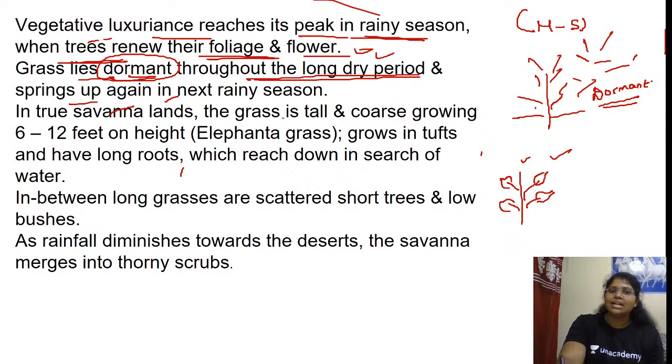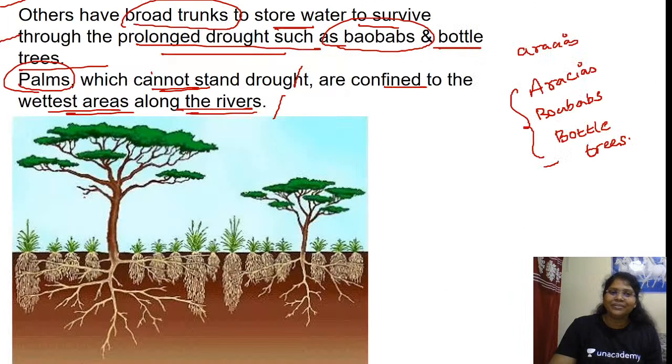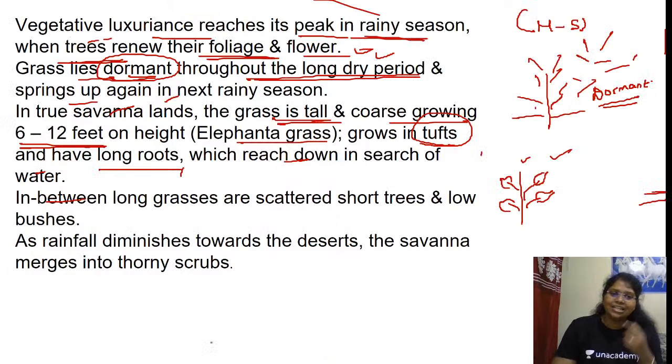In true savanna lands, the grass is tall and coarse, growing up to 6 to 12 feet in height. That is called elephant grass. It grows in tufts and has long roots. Why do they have long roots? In search of water. Just remember the octopus hands. Here and there they are trying for water. They have long roots which reach down in search of water. Is this clear, ma'am? Do they penetrate deep? The long roots extend in all directions like octopus hands, in search of water. Okay, is this clear?